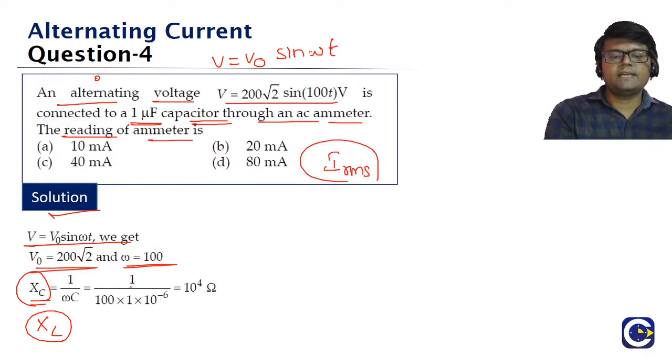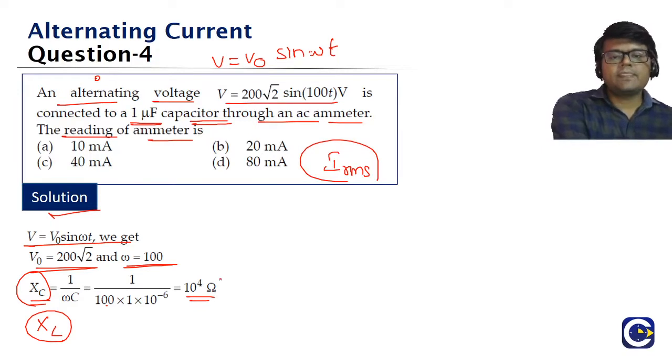Okay. So capacitive reactance is 1 by omega C, right? 1 by 100 into C. 1 microfarad means 10 power minus 6. So overall it is 10 power 4 ohms. Remember, both capacitive reactance and inductive reactance have the units of ohms.